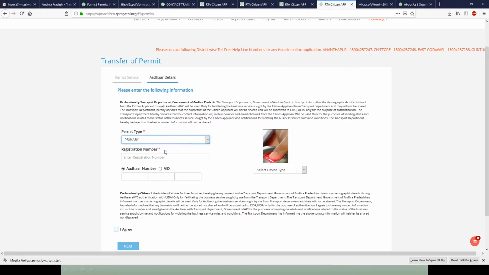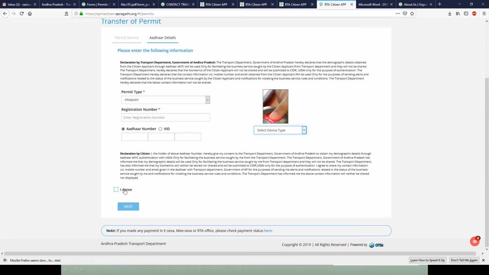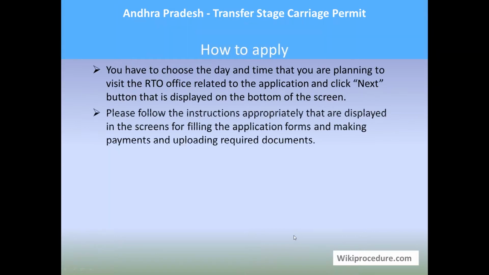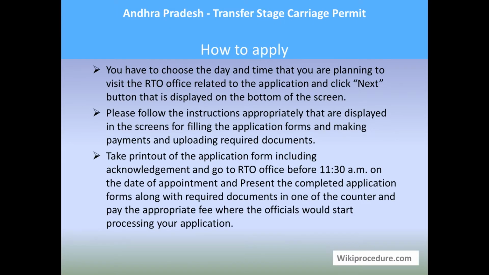You can use either Aadhaar ID or voter ID, and then select the type of authentication which you are going to use, click on the I agree button and then hit next to go to the next page, where you will be prompted to enter details along with uploading of documents as we stated earlier. Once you complete this procedure, you will get an acknowledgement.